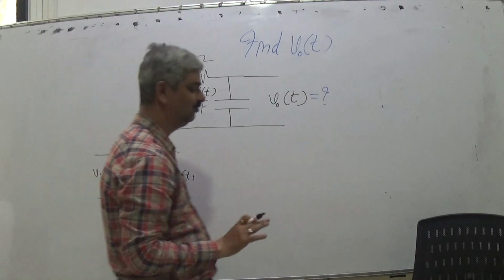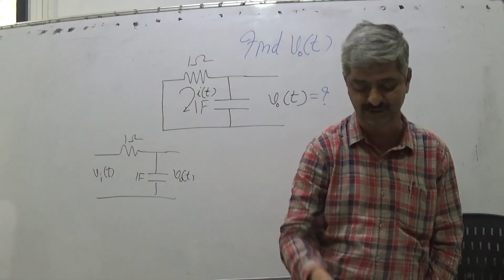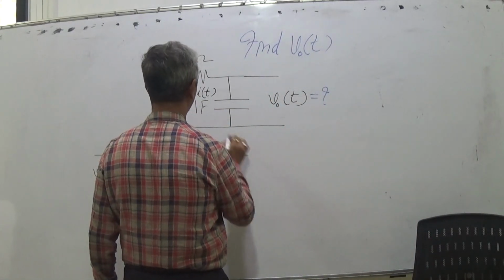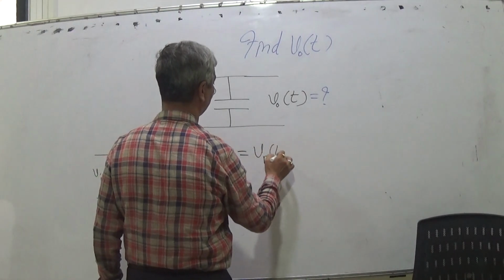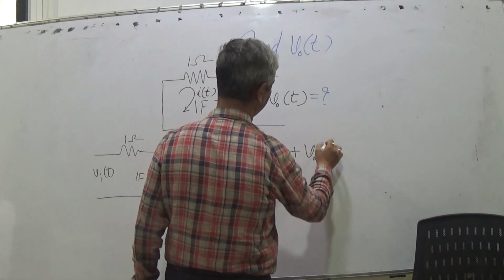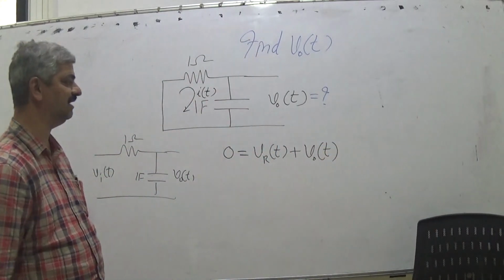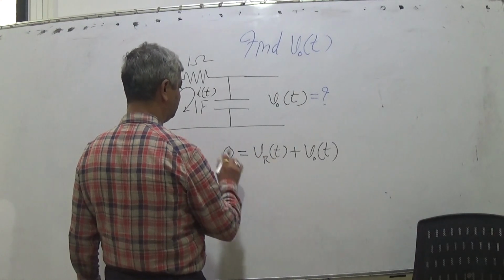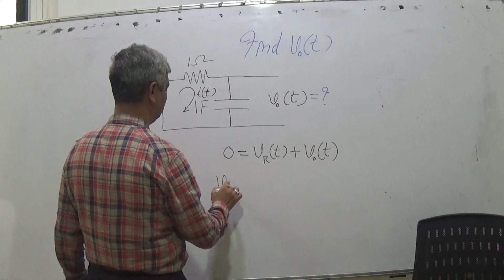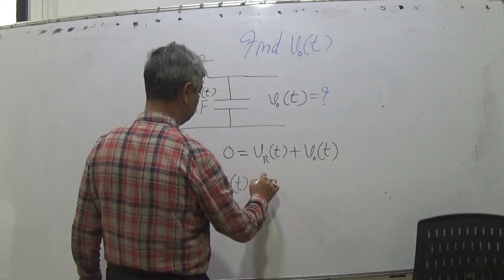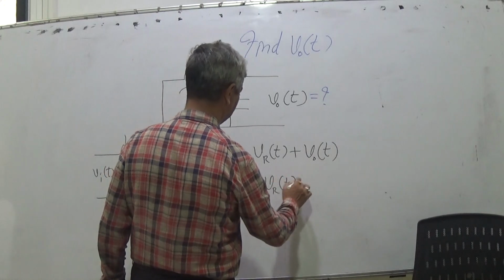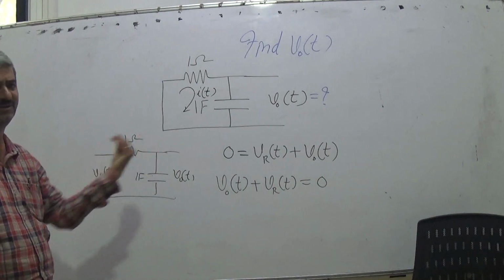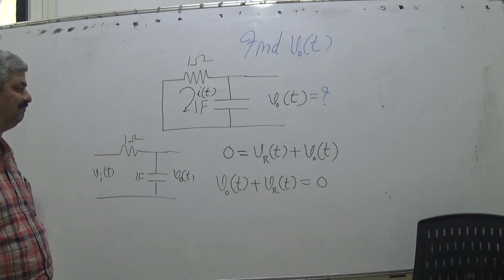So you can write, those who want to continue on their own should pause and proceed. Others can watch. So 0 is equal to VRT plus VOT. Right? So we can write again, VOT plus VRT is equal to 0, because I want VOT on the left hand side, I want to find that.